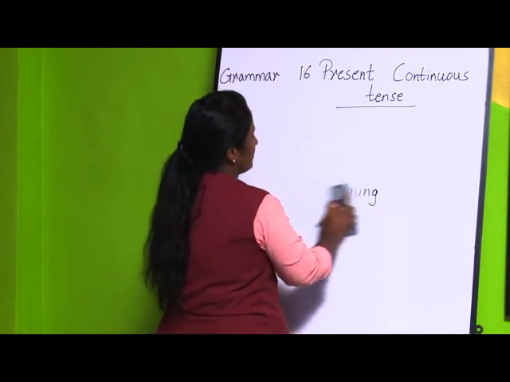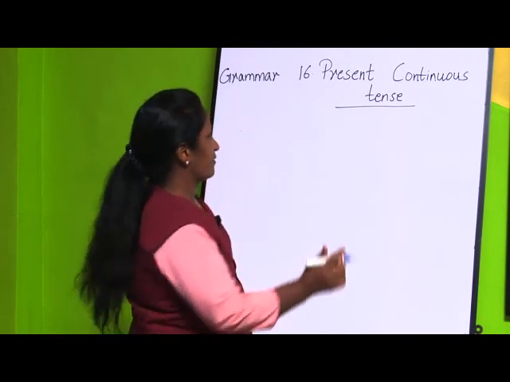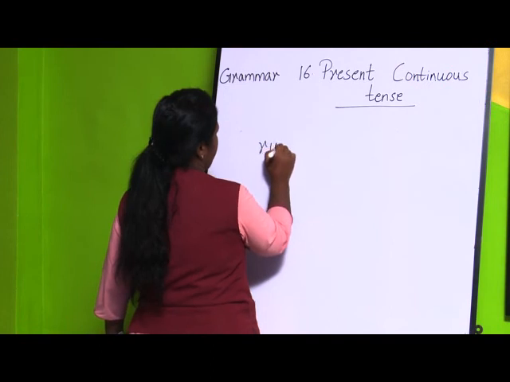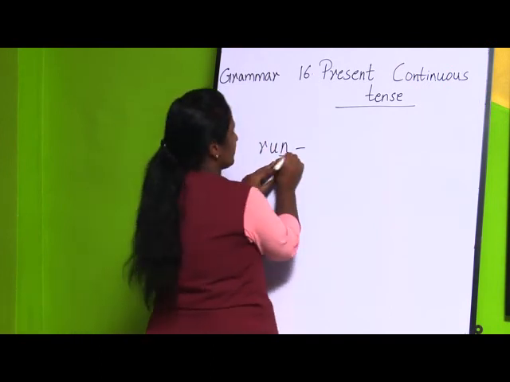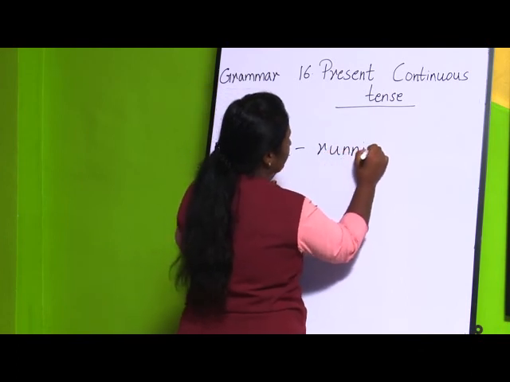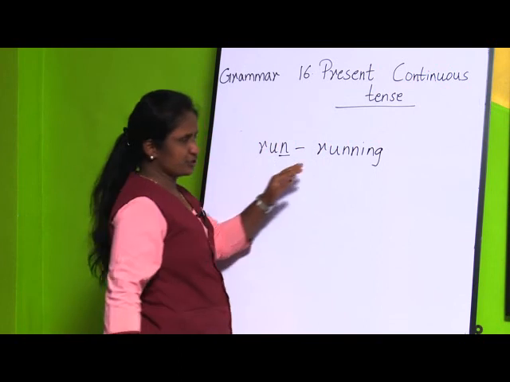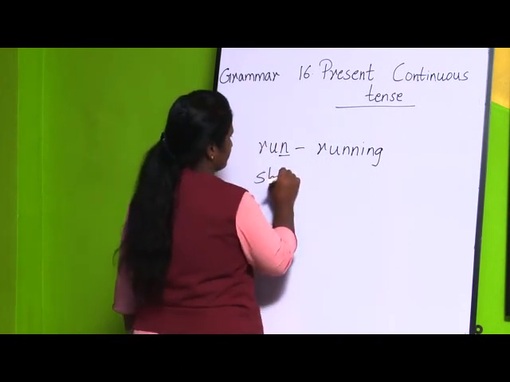See now, for example, if I take run. What you are going to do? You are going to double this last letter. Which is the last letter? N. So you are going to double it and then plus ing. Running. Or shut.